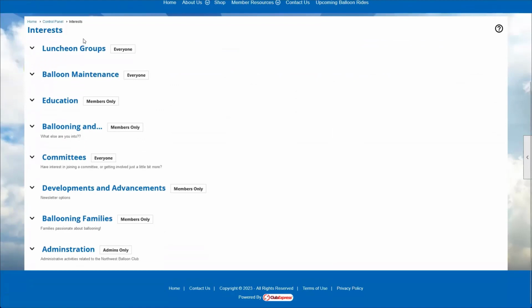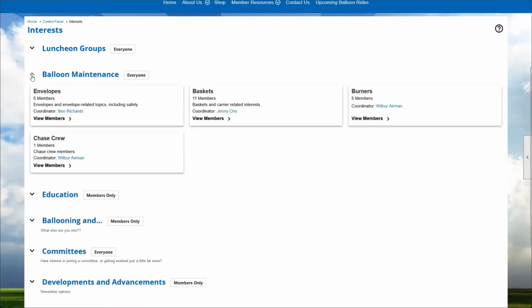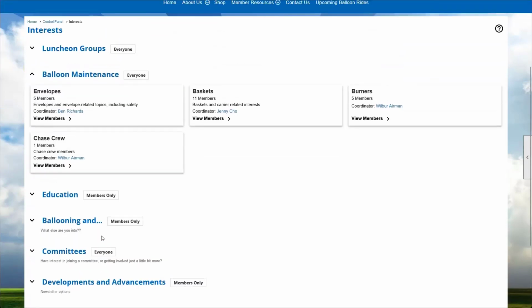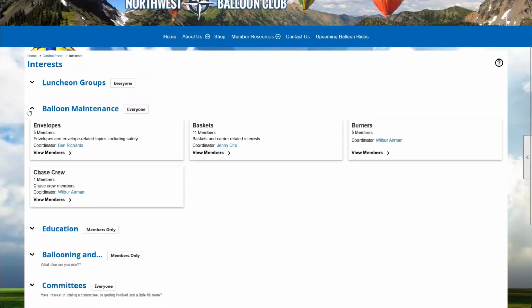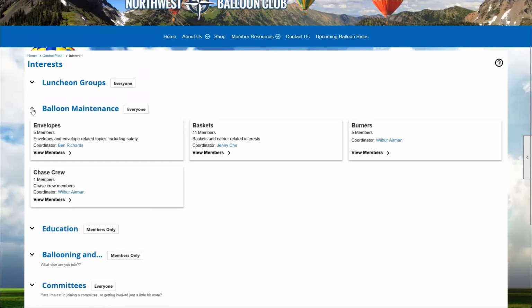Here's what the module looks like as a member. When I land on this page, I'll see all the different categories. Again, we have these drop downs because I've set it up to be in the accordion mode. If it's not set up in accordion mode, it's just going to list every single interest. But because we have dozens of interests, it would be a very tall page. The accordion page saves a lot of space by giving us these drop down options.